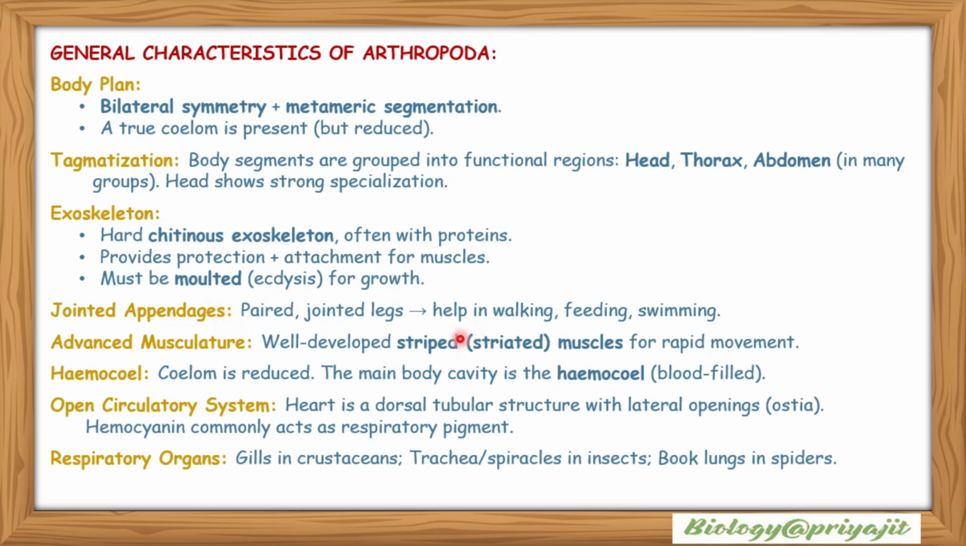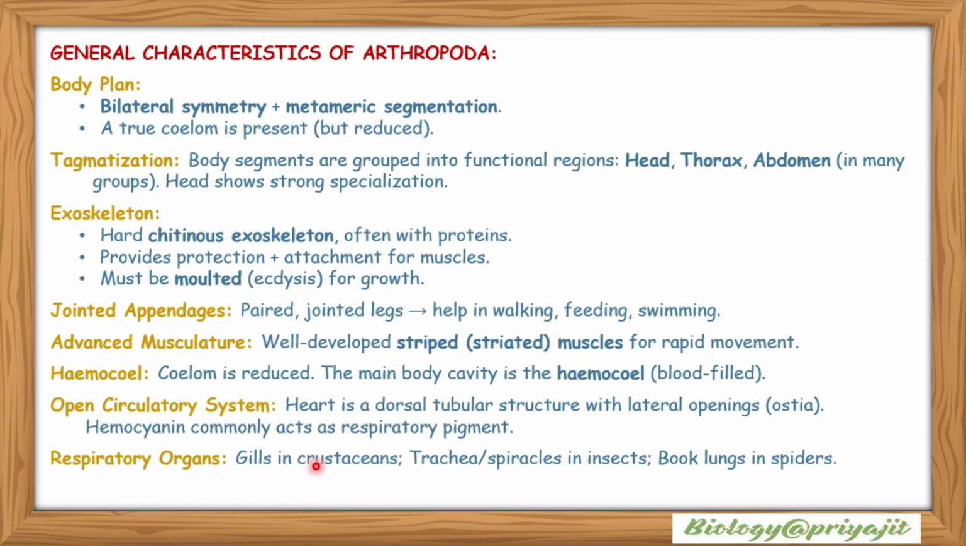Jointed appendages: they have paired jointed legs which help in walking, feeding and swimming. Advanced musculature: they have well developed striated muscles for rapid movement. Hemocoel: their coelom is reduced, and the main body cavity is the hemocoel, or blood-filled body cavity. Open circulatory system: the heart is a dorsal tubular structure with lateral openings or ostia. Hemocyanin pigment commonly acts as a respiratory pigment.